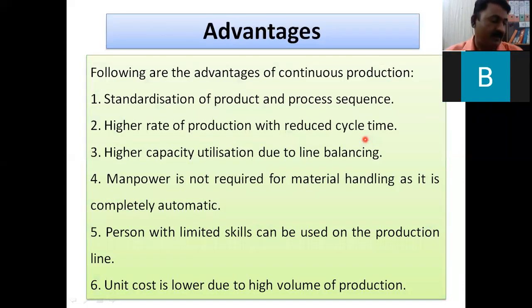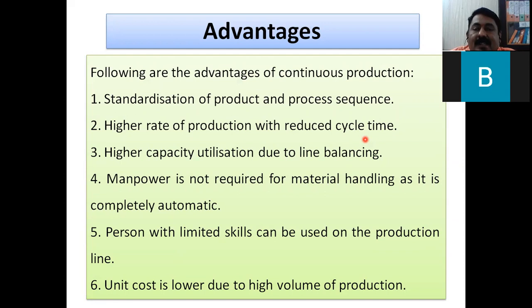Then what are the advantages? As far as this system is concerned, the first advantage is standardization of product and process sequence. There is no flexibility at all as far as the sequence and the product are concerned. It is not the case that you manufacture one type of bottle and immediately go for a 200 ml bottle, and then 10 liter and 30 liter cans on the same line. No. If the line is designed for a 1 liter bottle, the plant is dedicated to it and will manufacture 1 liter bottles only. So the products are standard, manufactured in that particular plant, and the process sequence is also standardized. This is the advantage.